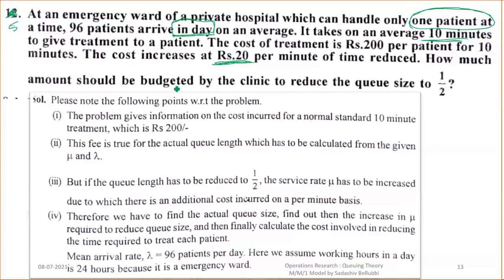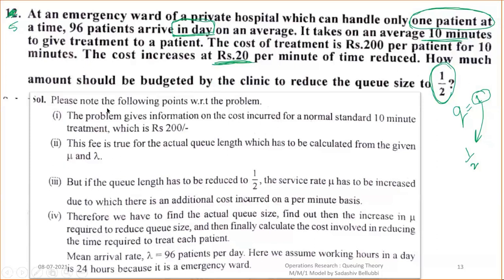How much amount should be budgeted by the clinic to reduce the queue size to 1 by 2? The question is clear: first we need to find the queue size. Whatever the queue size is, for example 1, you need to reduce it to 1 by 2. Then we need to find what is the budget, or what amount should be paid by that patient.